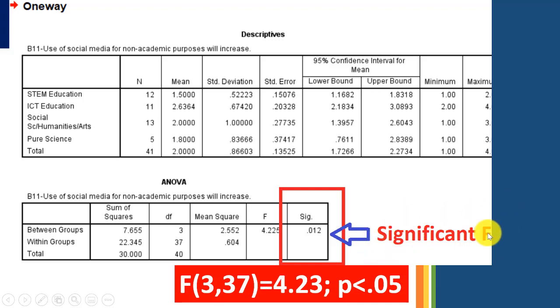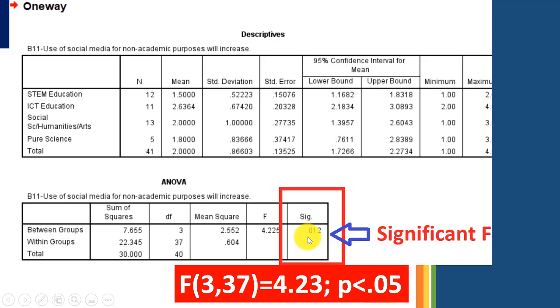And as we mentioned, you have to put this summary: F in brackets, the degrees of freedom between 3, within 37, is equal to 4.225, which you can abbreviate to 4.23, P less than 0.05.